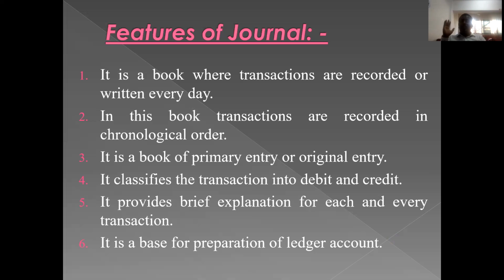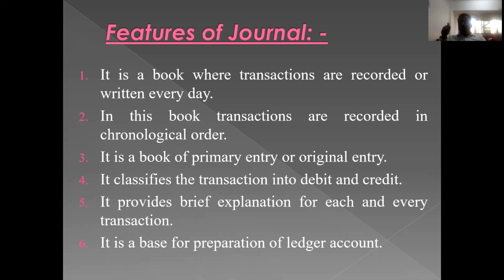Ledger is base for trial balance, and trial balance is base for what? It is base for final accounts. It is an interdependent process. Understood? Ledger accounts always depend on journal entries, trial balance always depends upon ledger accounts, and final accounts always depend upon trial balance. So these are six important features or characteristics of journal.